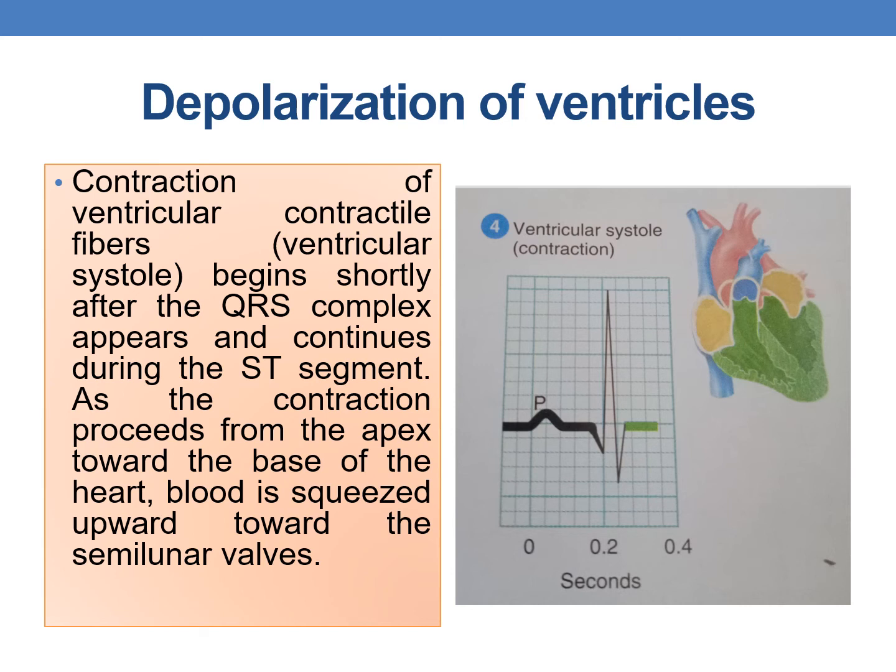The contraction of the ventricular contractile fibers, which is ventricular systole, begins shortly after the QRS complex and continues during the ST segment. As the contraction proceeds from the apex towards the base of the heart, blood is squeezed upwards towards the semilunar valves.